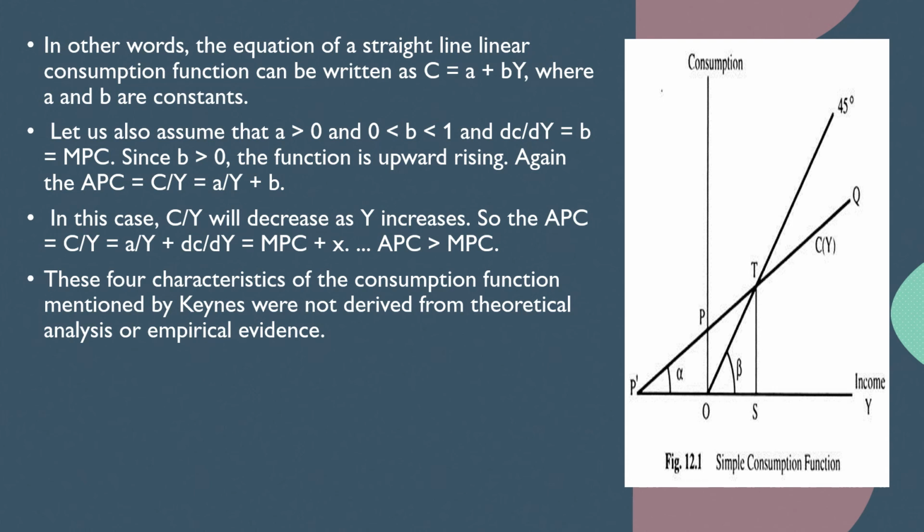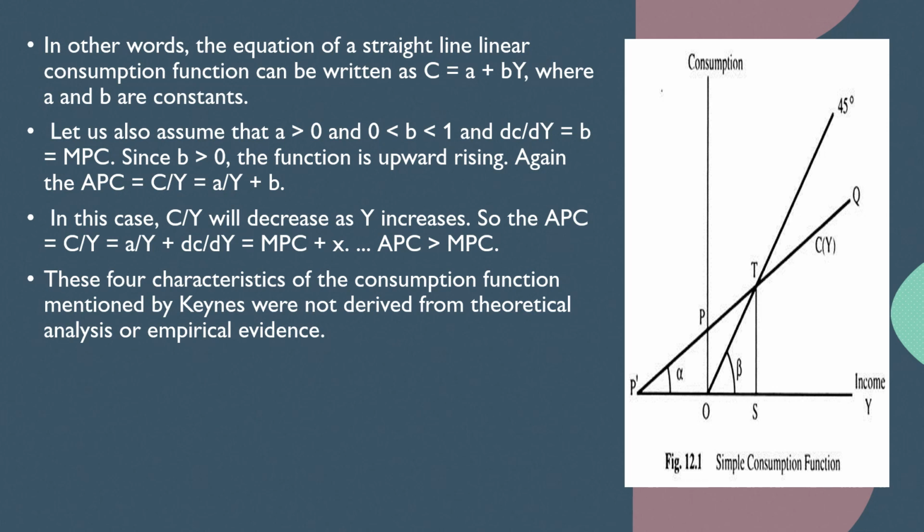Again, your APC is considered to be C by Y. In this case, C by Y will decrease as the income increases, so that the APC, C by Y, is equal to A by Y plus dC by dY. That is the change in consumption as a result of change in income.